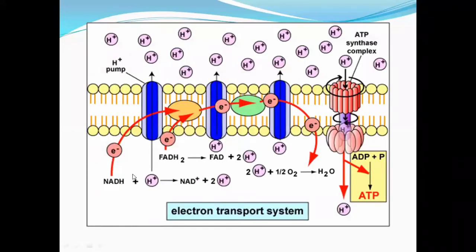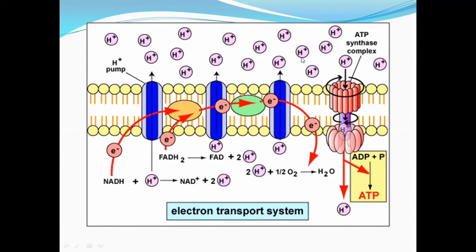As the NADH gives its electron to complex 1, pumping of protons will occur through complex 1 from the matrix into the intermembrane space. In case of NADH, the pumping of protons will occur through complex 1, complex 3, and complex 4, right? So these protons will be pumped from the inside to the intermembrane space. In case of FADH2, the protons will be pumped through only two complexes, complex 3 and complex 4, and will be accumulated inside the intermembrane space.